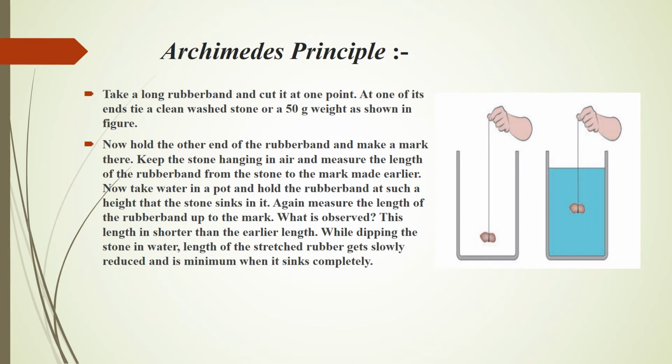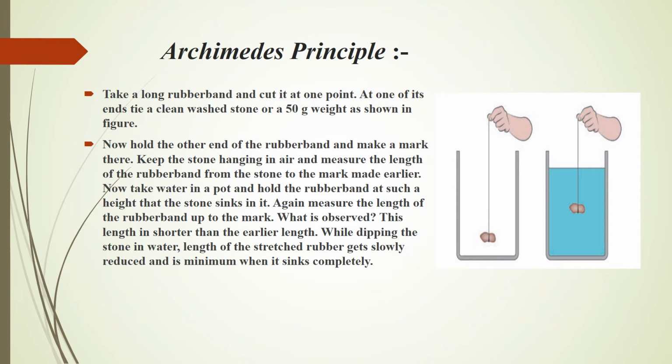Take a long rubber band and cut it at its one end. At one of its ends, tie a clean washed stone or a 50-gram weight as shown in the figure here. Now hold the other end of the rubber band and make a mark there. Keep the stone hanging in air. Measure the length of the rubber band from the stone and mark there. Now take water in a pot and hold the rubber band at such a height that the stone sinks in the water. Again measure the length of the rubber band up to the mark.